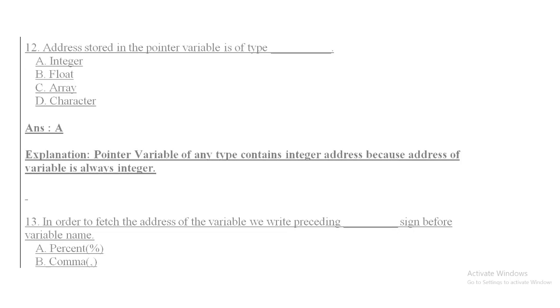12th question. Address stored in the pointer variable is of type. Option A, integer. Option B, float. Option C, array. Option D, character. Answer of this question is A, that is integer, because pointer variable of any type contains integer address, because address of variable is always integer. That is, whatever the address is there in memory location, it is in integer form.